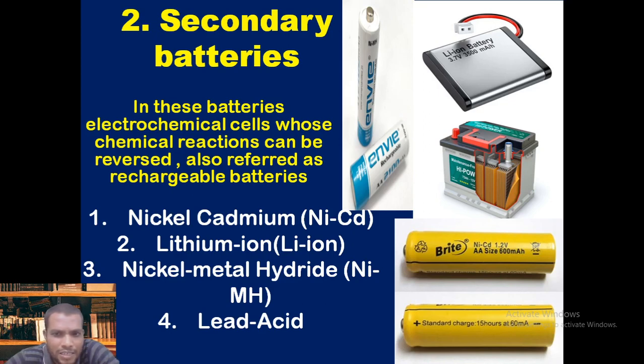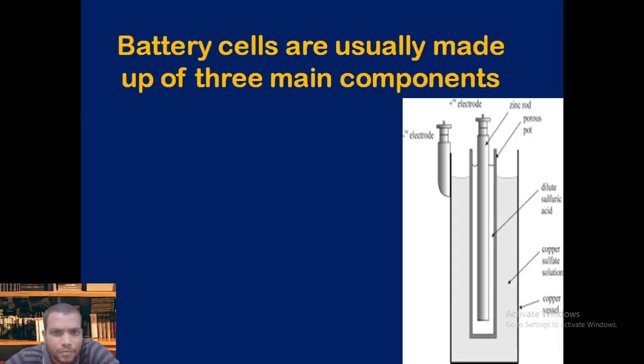These are reusable. Nowadays lithium ion has become more famous, and is capable of increased storage, more energy.